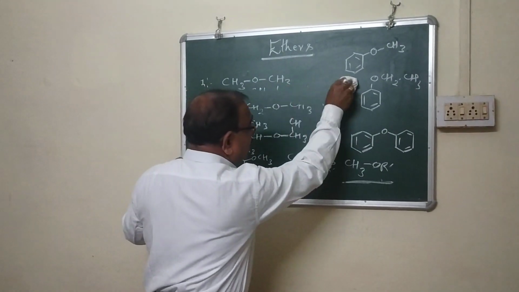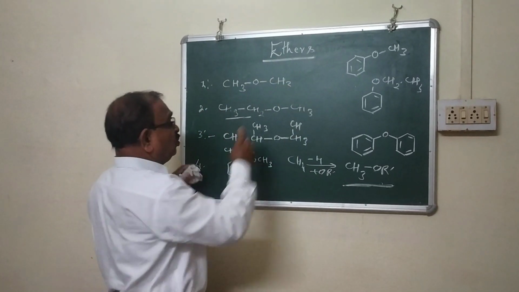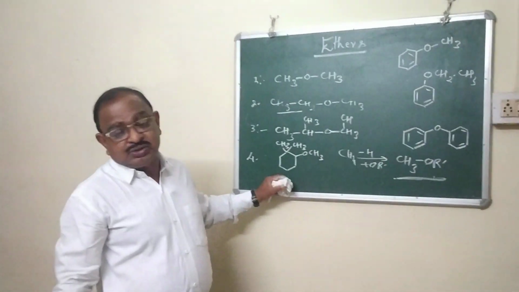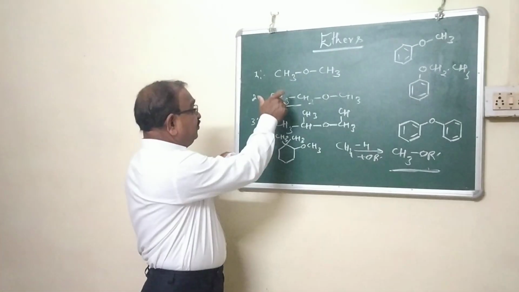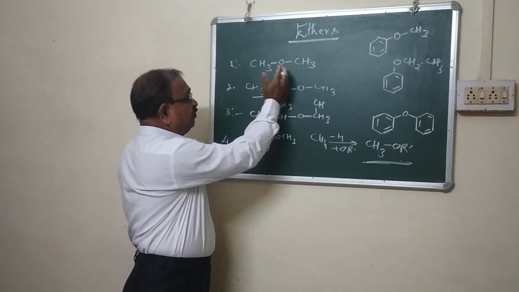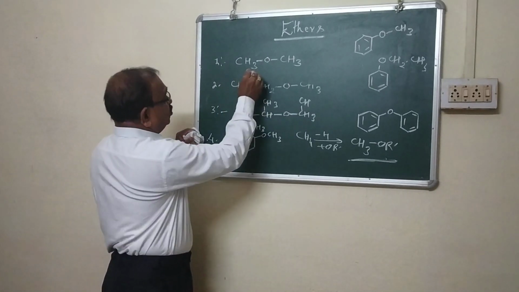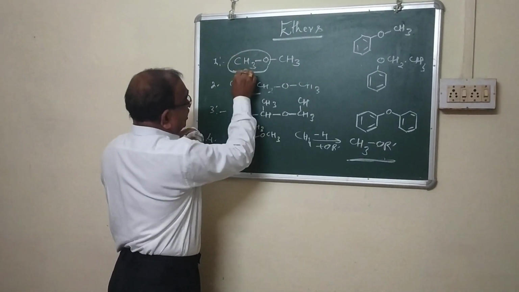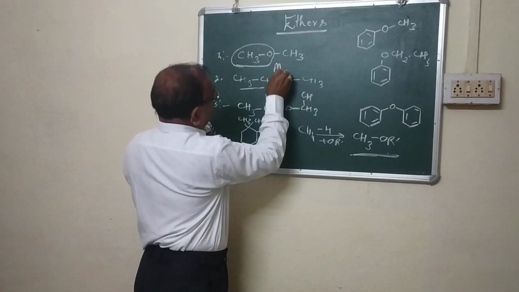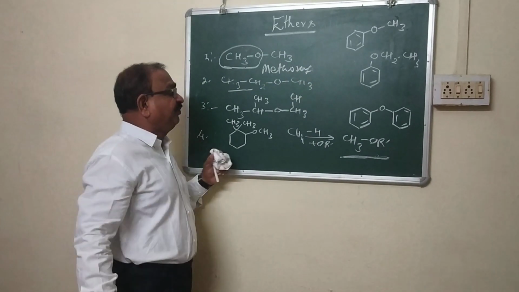Now, in the examination, mostly IUPAC names are used. To name this, one alkyl group goes with the oxygen. Suppose this is along with oxygen, it forms methoxy, which is written as a prefix.